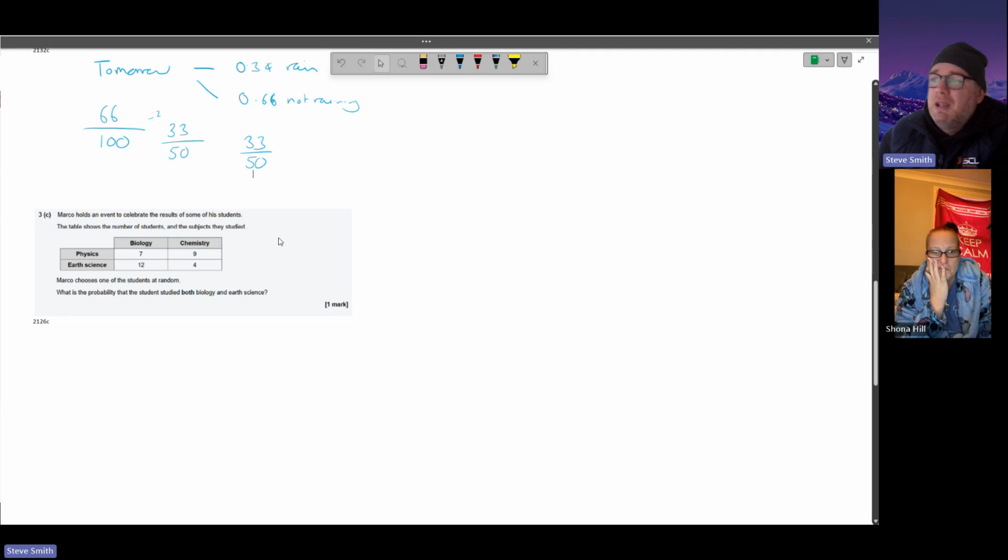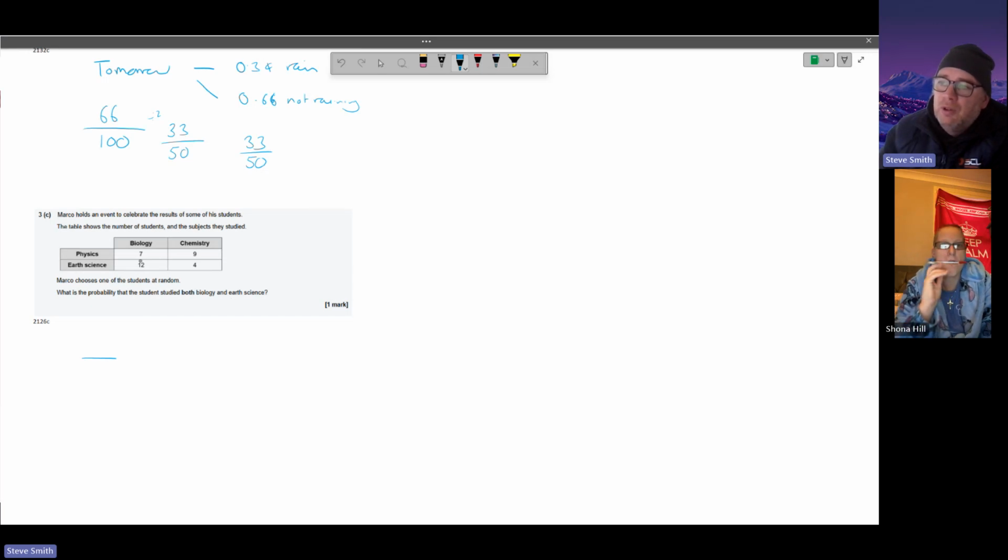Marco holds an event to celebrate the results of some of his students. The table shows the number of students and the subjects they studied. Marco chooses one student at random. So all the students is our bottom number. What is the probability that students studied both biology and earth science? So we studied biology and earth science. It's this one here, look. So we know it's 12. And then we add everybody up for the bottom number. So 12 add 7 is 19, add another 9 is 28, add another 1 is 32. So the probability is 12 out of 32.